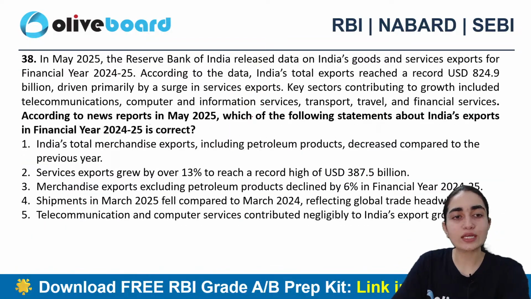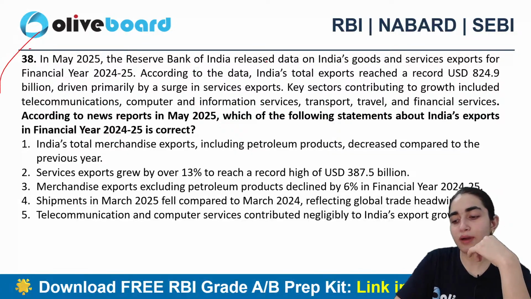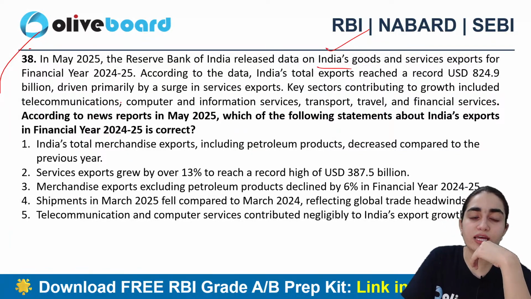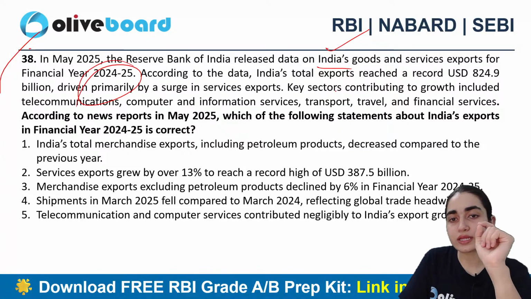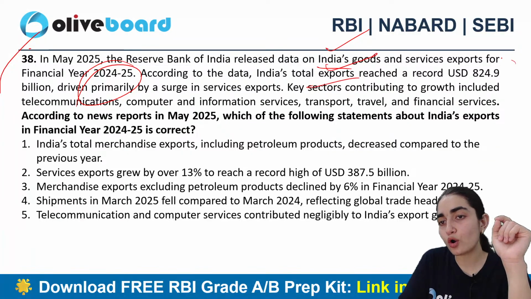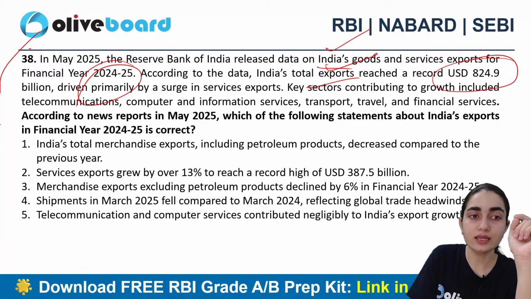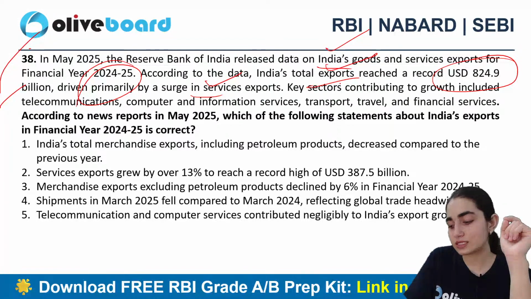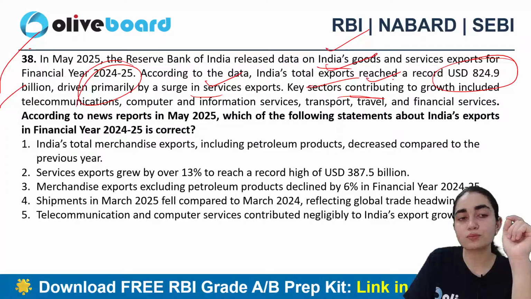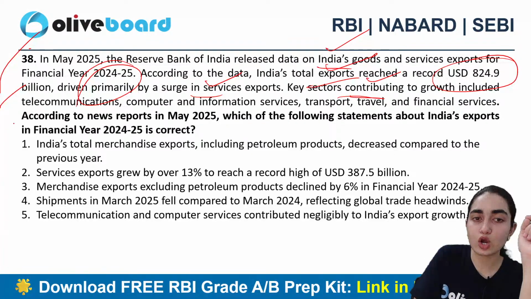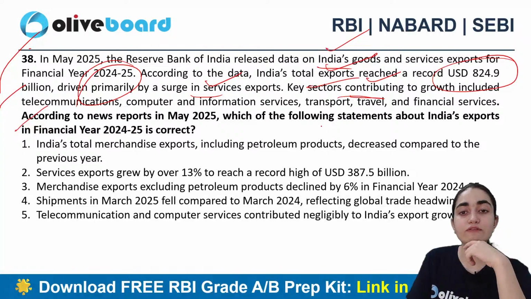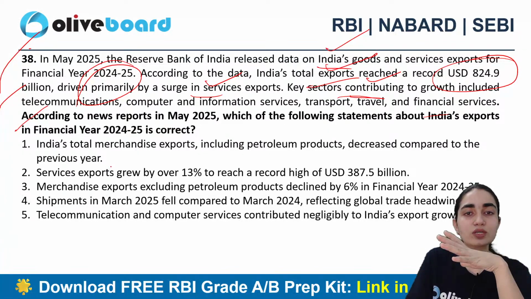Good. Next question says, in May 2025, the Reserve Bank of India released data on India's goods and services exports for financial year 24-25. According to the data, India's total exports reached a record of US dollars 824.9 billion, driven primarily by a surge in services exports. Key sectors contributing to growth included telecommunication, computer, information services, transport, travel, and financial services also. So according to this particular news, tell me which one is the correct answer here.